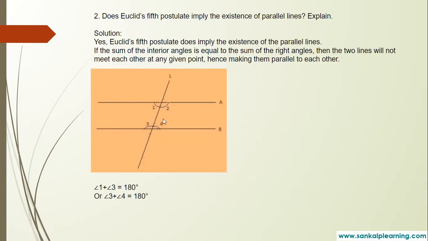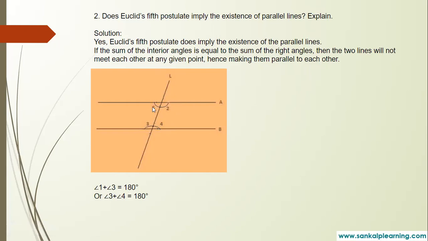Now once again, the same thing, children. See here, the sum of 2 and 4 will be less than two right angles. 2 plus 4 is equal to 180. 1 plus 3 is equal to 180. Also 1 plus 2 is equal to 180, and 3 plus 4 is equal to 180. I have already explained all the concepts in parallel lines.